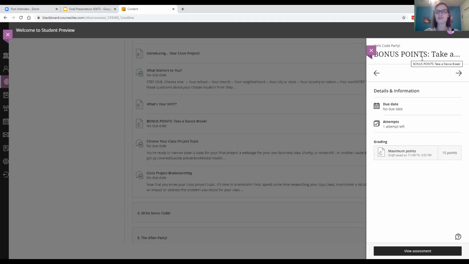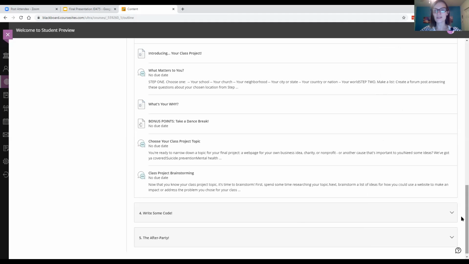They also have another gamified bonus in here where they can take a dance break. There is a Spotify music playlist that I've created specifically for this class, and I've had people already use it who've told me that they really enjoyed it. They enjoyed being able to take a dance break in the middle of coding because it is such a technical class. We still want it to be fun. We still want it to be energetic, and that helps keep the energy up.